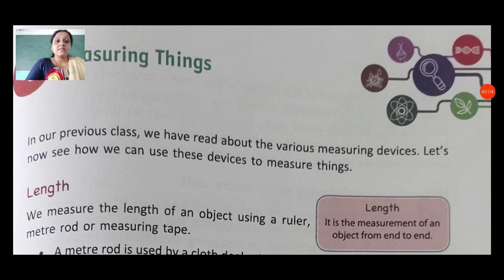And today in this session we will discuss the last chapter of our textbook. Students, in our textbook we have chapters numbered from 1 to 15. In these chapters we have discussed more information. All these chapters give us more information for our life and about the things available around us.